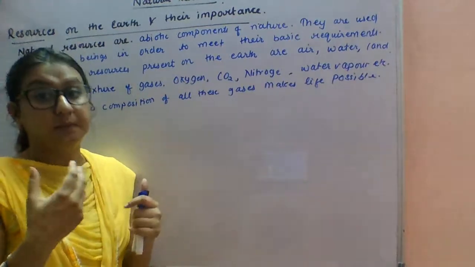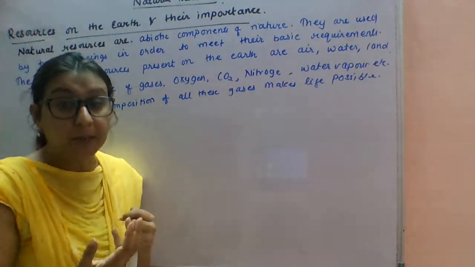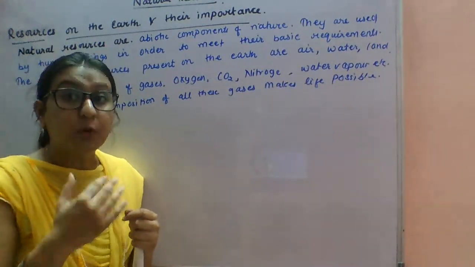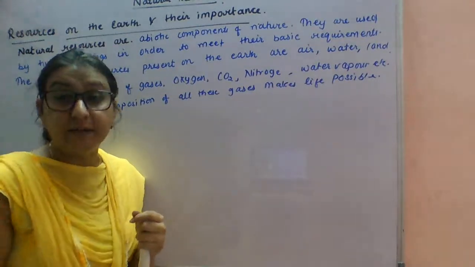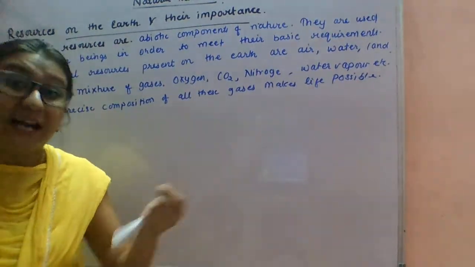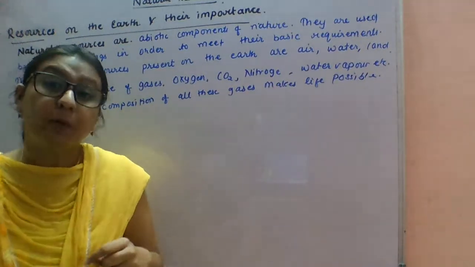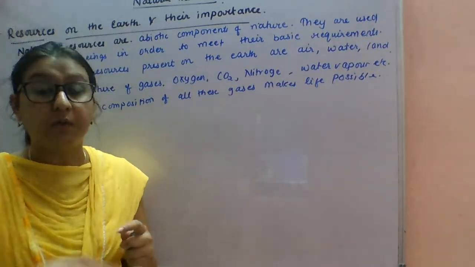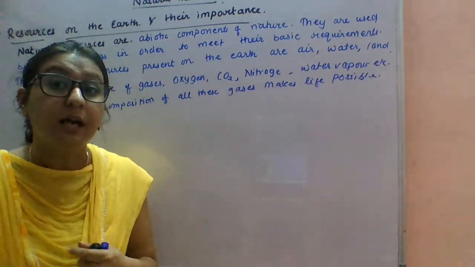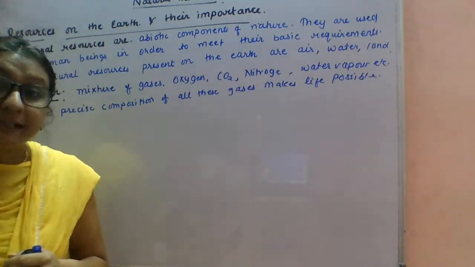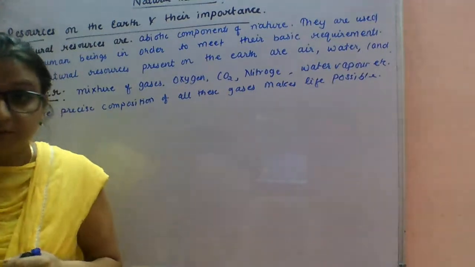You can write it down, this gaseous envelope or atmosphere helps in protecting us from the harmful ultraviolet rays. And second, it also helps in communication.